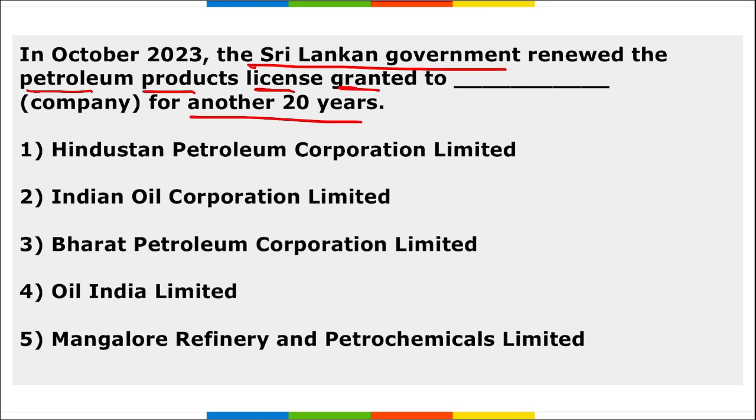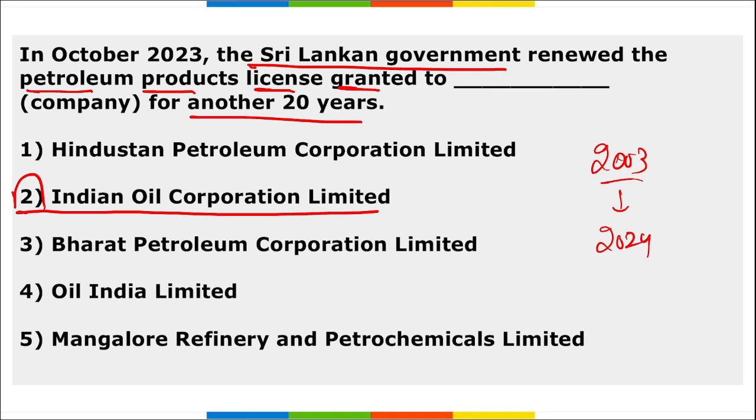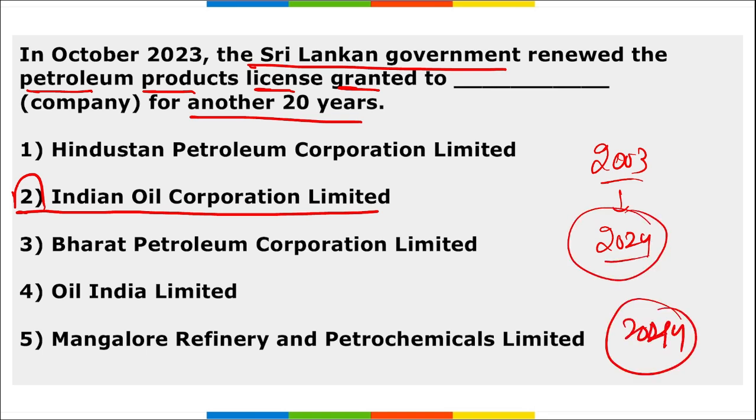Next is, in October, Sri Lankan government renewed the petroleum product license granted to dash company for another 20 years. Which is that company? Sri Lankan government renewed the petroleum product license granted to IOC, that is Indian Oil Corporation Limited, for another 20 years. The license was originally issued in 2003 and it was to expire in 2024, and now for another 20 years, that is till 2044, this license has been renewed.